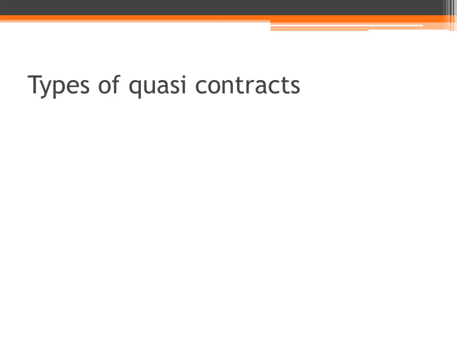The topic is different types of quasi contracts. The very first one is claims for necessaries supplied. Actually, there are five types of quasi contracts, based on five specific circumstances or conditions in which the contractual obligations or rights arise. Very first one, claims for necessaries supplied.